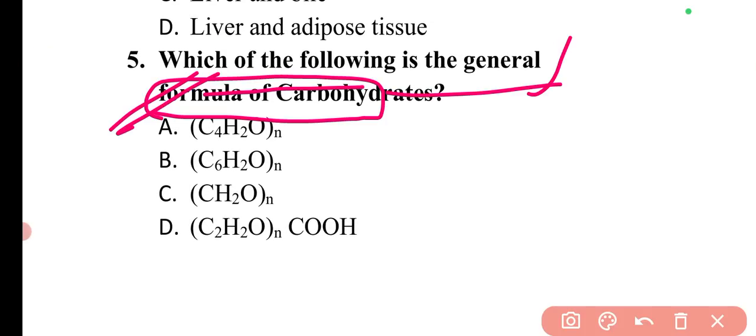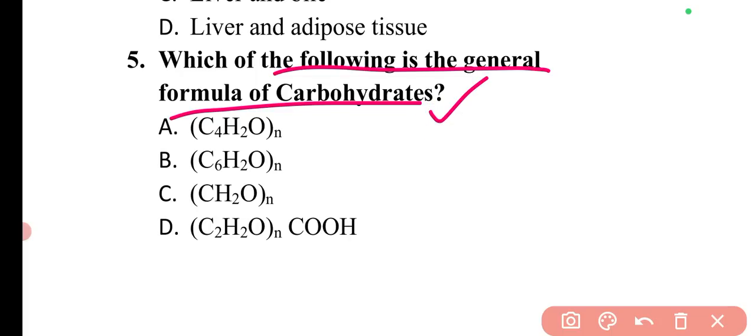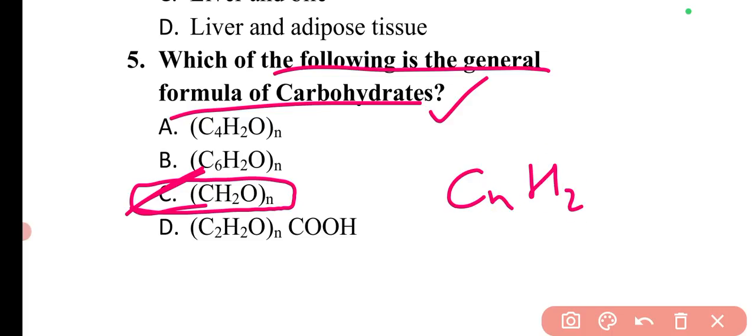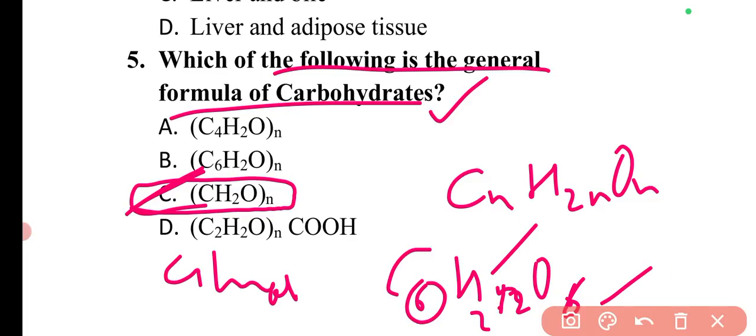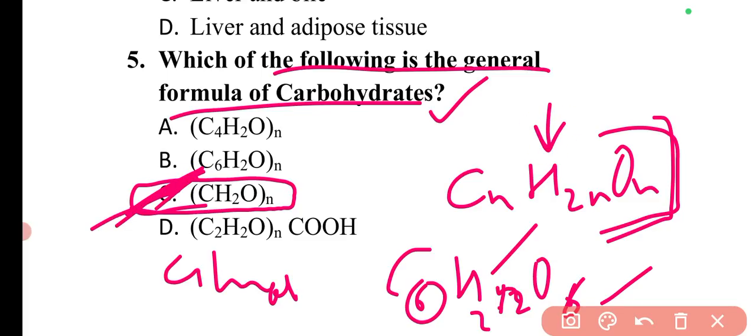Next question is, which of the following is the general formula of carbohydrates? So the general formula of carbohydrate is (CH2O)n, or it can be written as CnH2nOn. For example, for glucose, the formula is C6H12O6. So here you can see n is 6 and 2n, that is 6 into 2, 12 for hydrogen, and oxygen is 6. So this is a general formula. It can be written as this. So if mentioned as CnH2nOn, then that can be the correct answer.